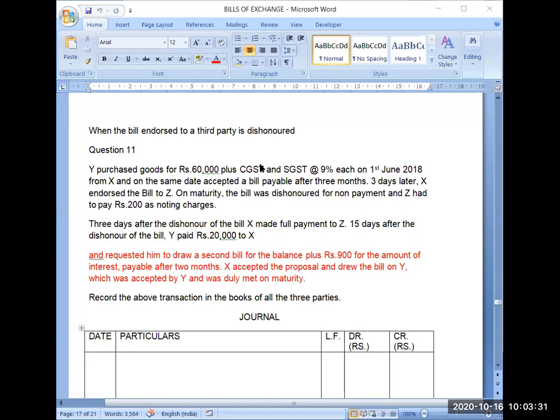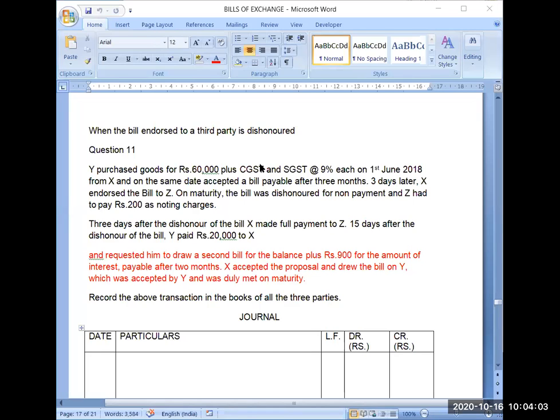So we have discussed dishonor in the case when the bill was retained by the drawer, and in case the bill was discounted by the drawer. In that case also we have discussed the dishonor yesterday. Now the third case was that the acceptance has been given on the bill of exchange, and then afterwards the drawer has endorsed that bill to some third person. He has transferred that bill to his creditor. That is called third party.